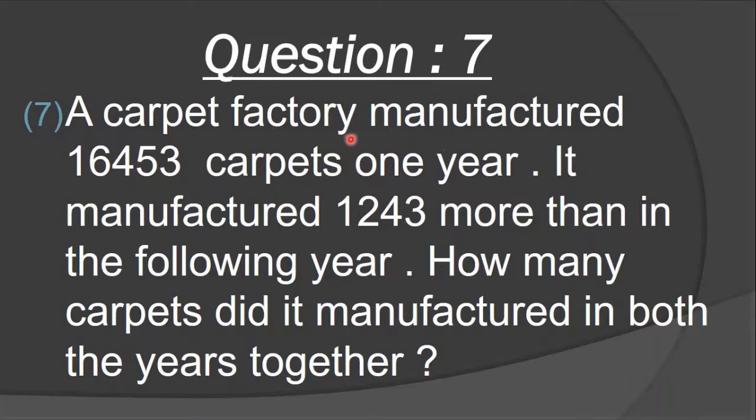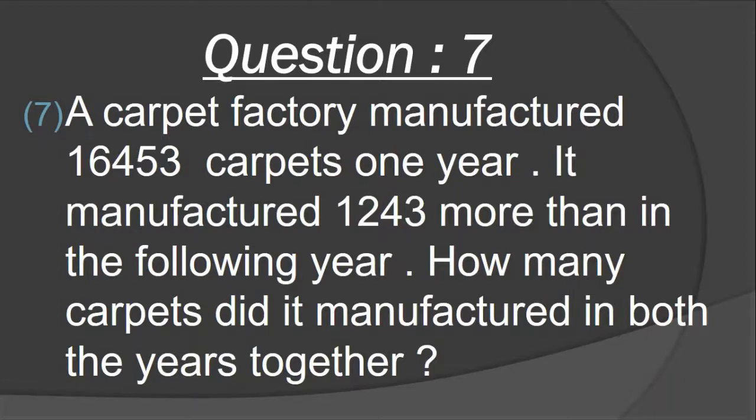16,453 carpets in 1 year. The carpet factory manufactured 16,453 carpets in 1 year. It manufactured more in the following years. It means after 1 year, the carpet factory manufactured 1,243 more. But in the first year, how many carpets were manufactured? 16,453, and in the following year 1,243 more than in the first year. How many did it manufacture in both years together?